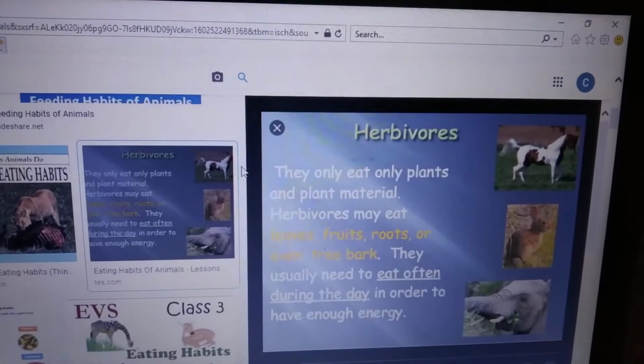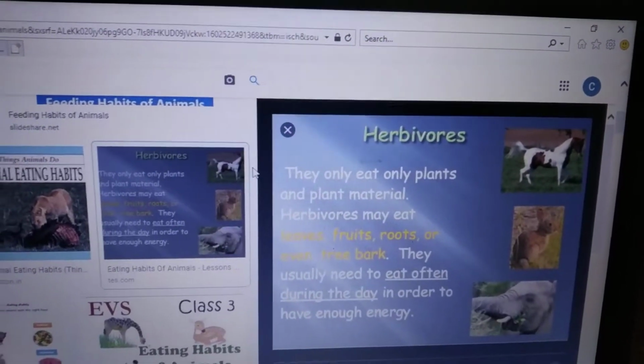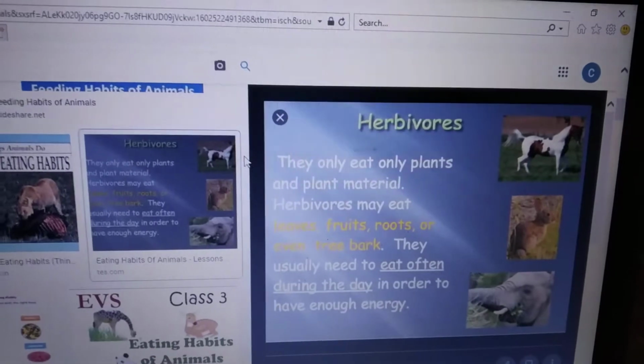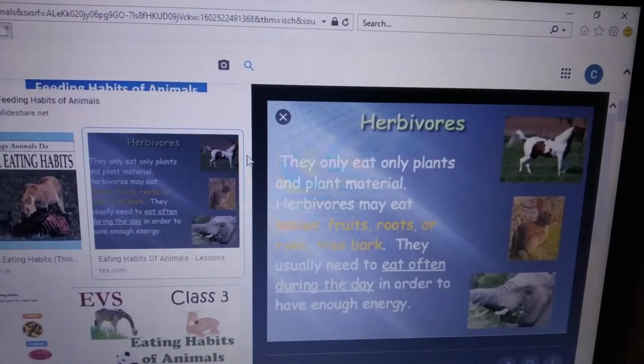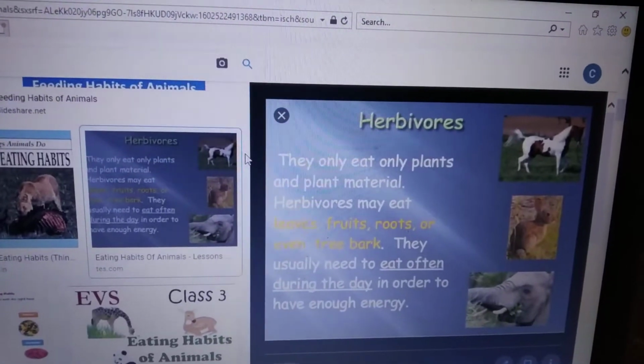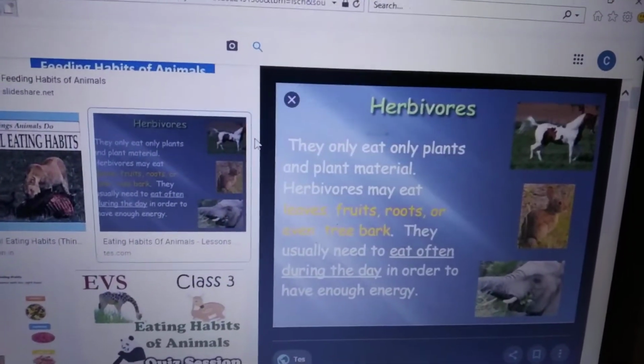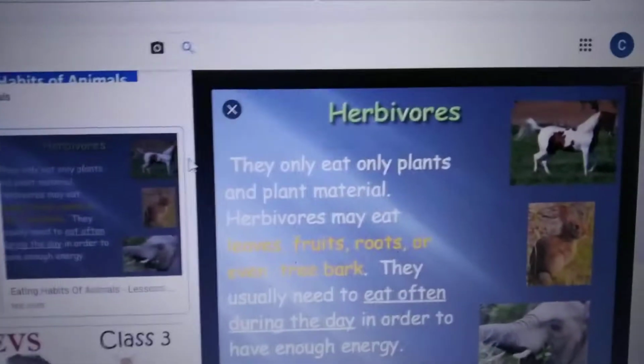Animals can be divided into different categories based on their eating habits. First one, herbivores, carnivores, omnivores, scavengers. And in this fourth class, we are going to discuss parasites. So first let us start with herbivores.